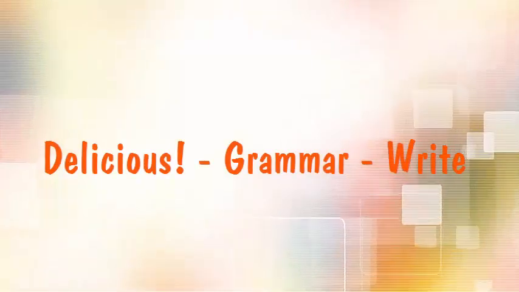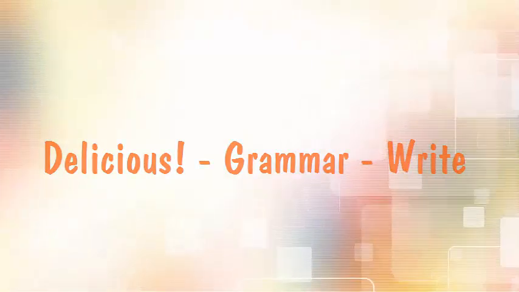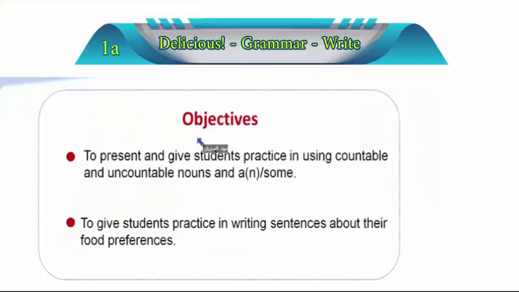Delicious. We're going to take some grammar and write some sentences. We're going to have the objectives of our lesson. We're going to present and give students practice in using countable and uncountable nouns and a, an, or some. Then we're going to give students practice in writing sentences about their food preferences.